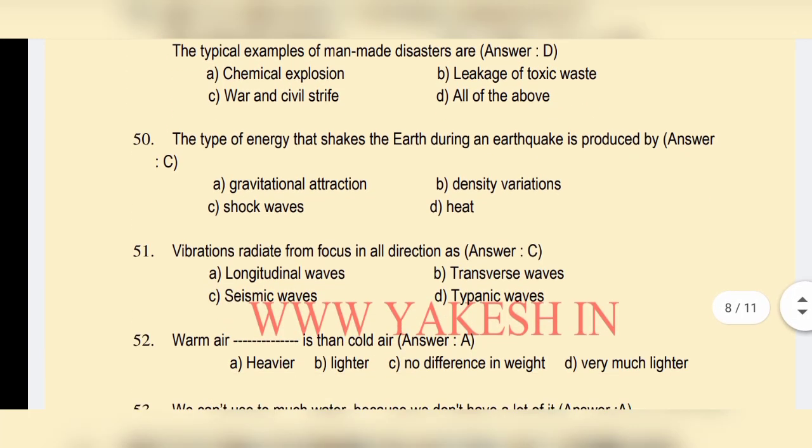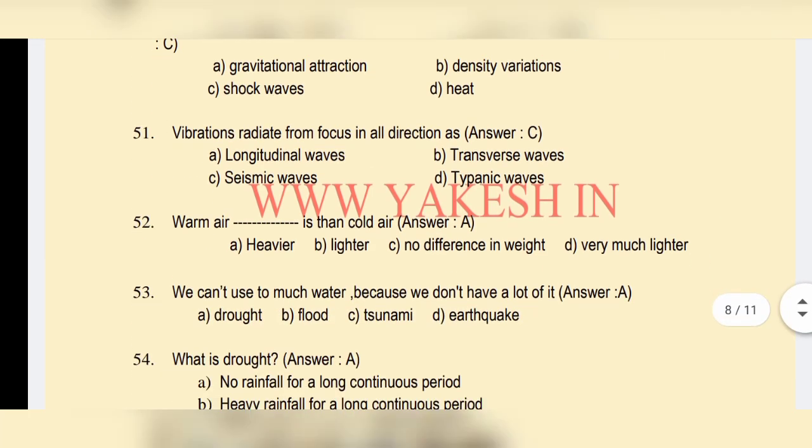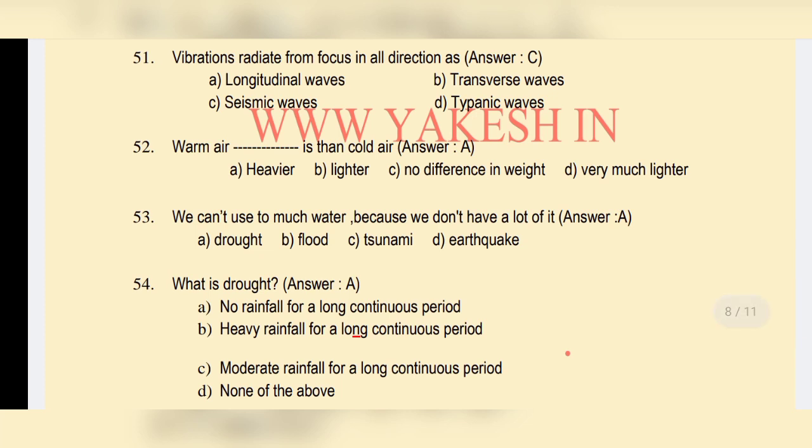The type of energy that shakes the earth during an earthquake is produced by option C. Vibration radiates from the focus in all directions as option C. Warm air is then cold air. Option A, heavier. Warm air is heavier than cold air. We can't use much water because we don't have a lot of it. Option A.